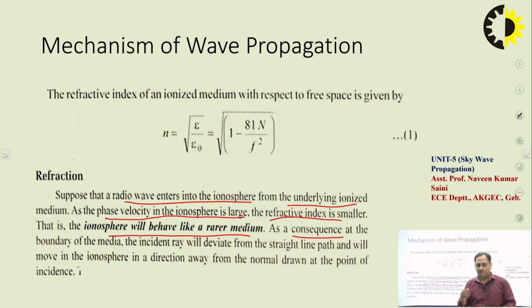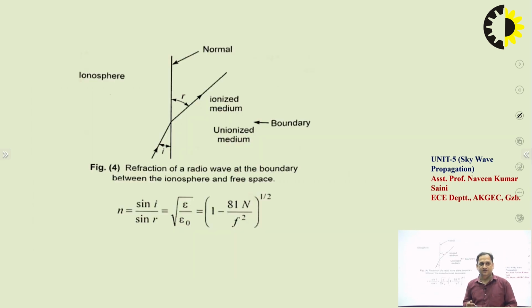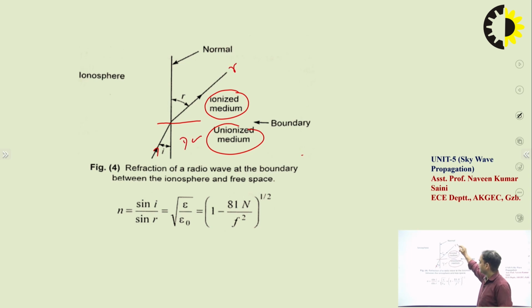So it's showing as we move above the surface of the earth and into the ionosphere. This is the angle of incidence and this is the boundary between the two mediums. This is the unionized medium, the dense medium, and this is the ionized medium, the rare medium. When the wave propagates across this boundary, it will deviate away from the normal.